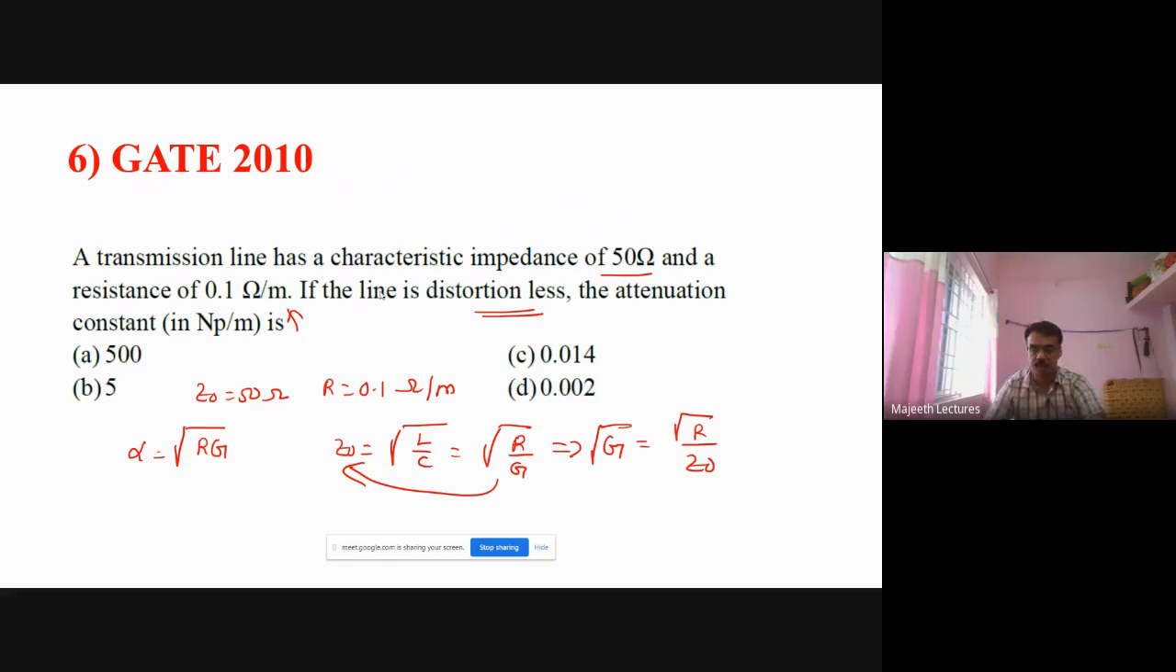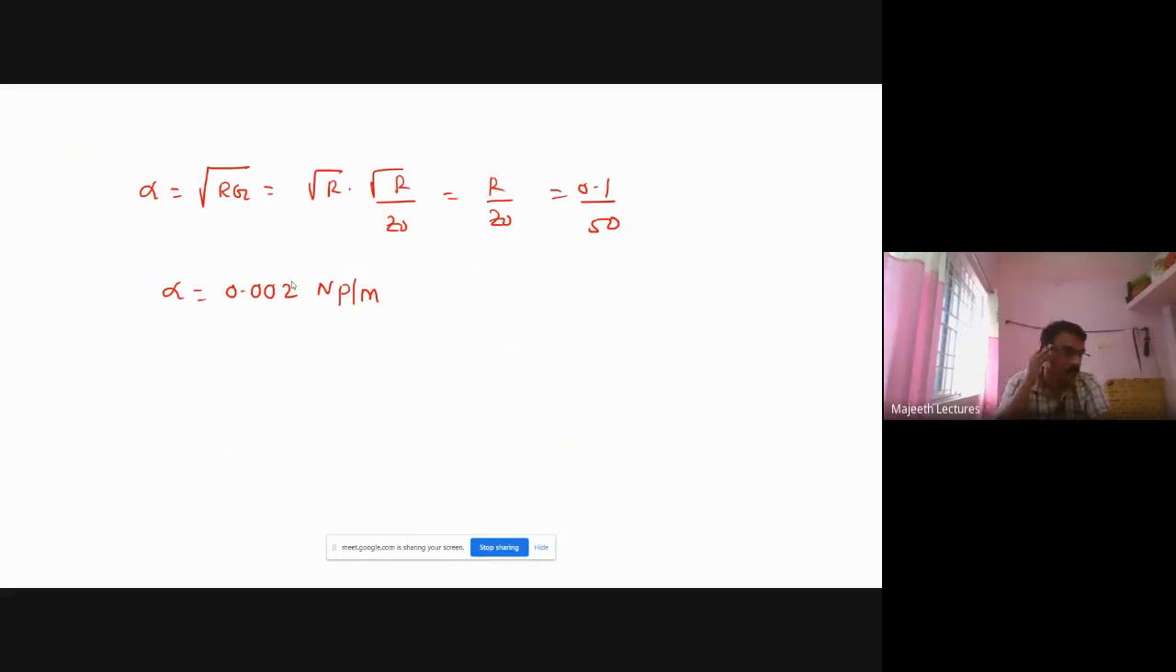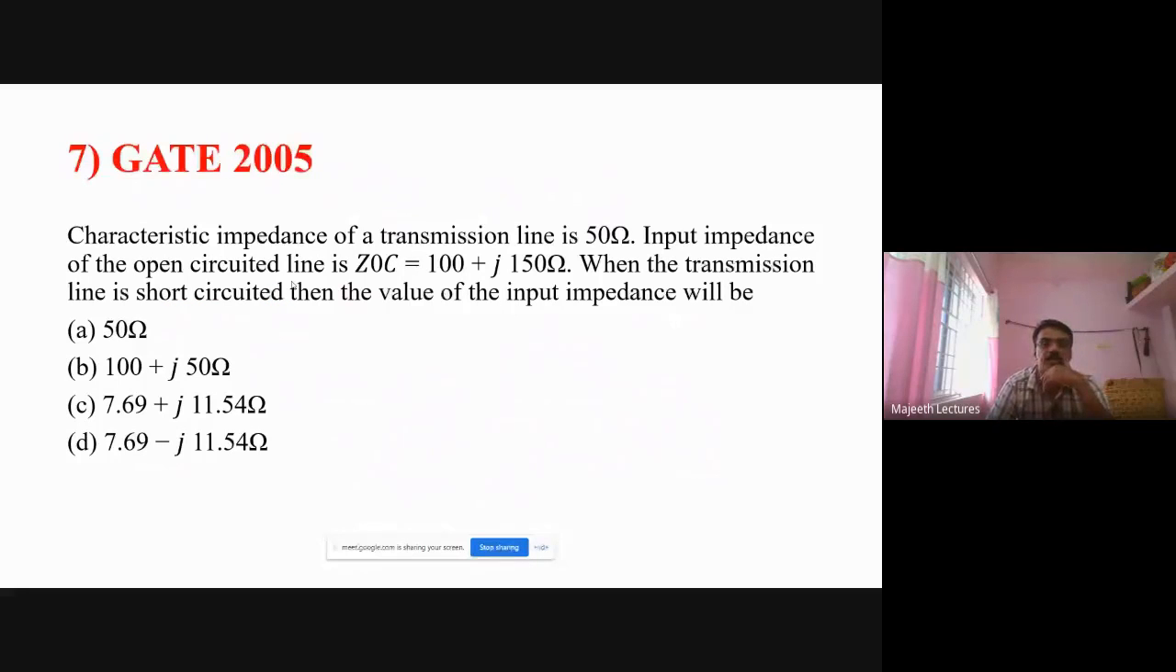So the answer is option B. Attenuation unit is Neper per meter. Right? So the attenuation constant is Neper per meter. Please remember. Okay. Next one, you see a characteristic impedance of a transmission line is 50 ohm.